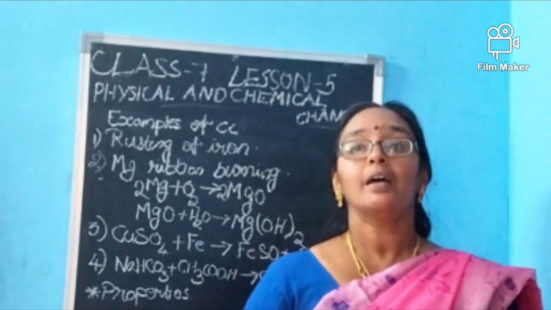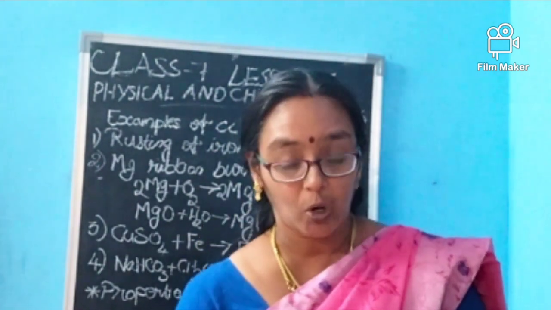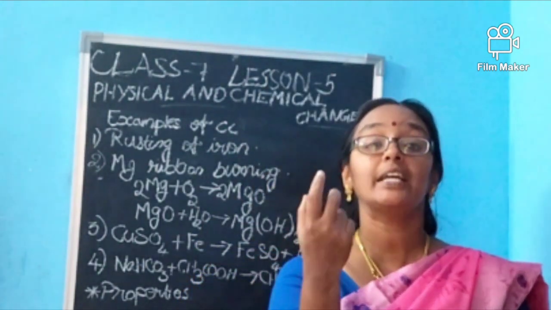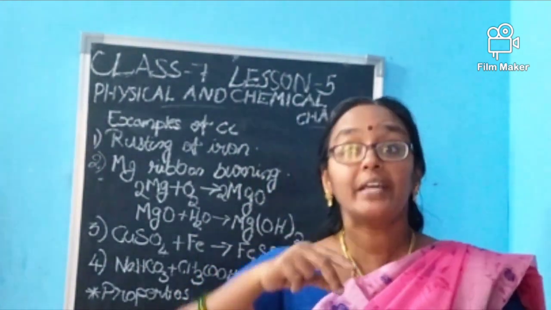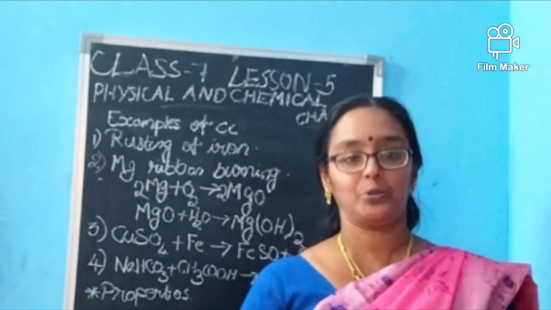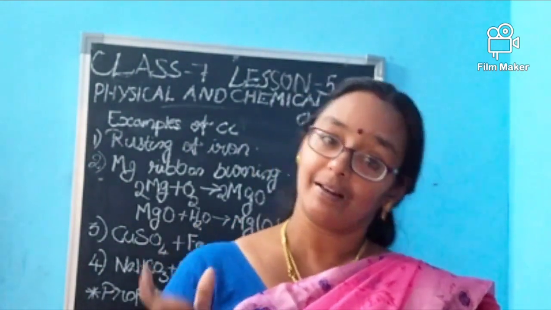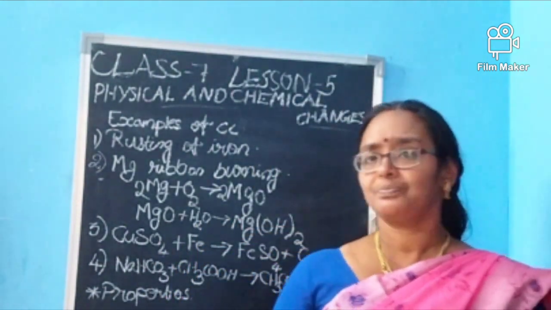What are the things, ma'am? Heat may be absorbed or released. Radiation may be caused. Change in color will happen, gas will be evolved, sound also may be produced. All these will happen for what, ma'am? These kinds of chemical reactions or chemical changes.